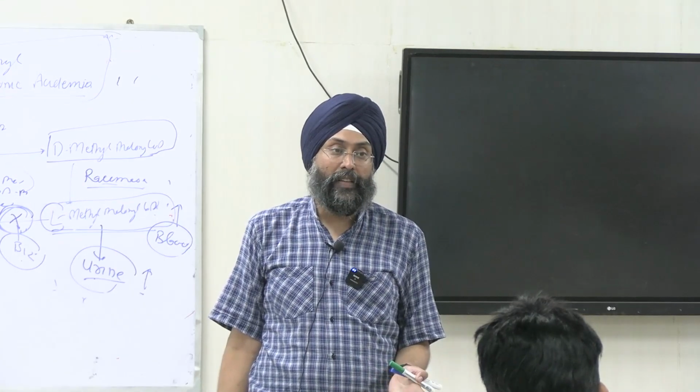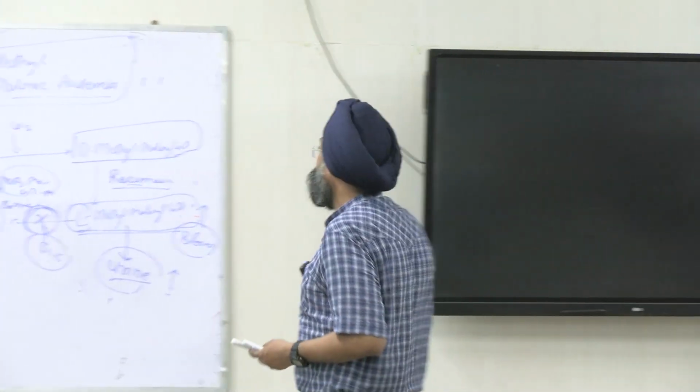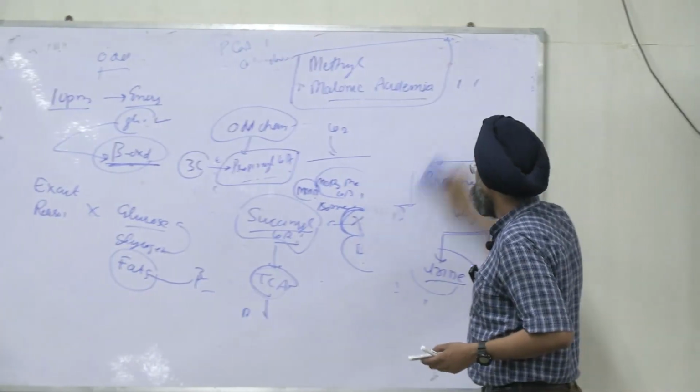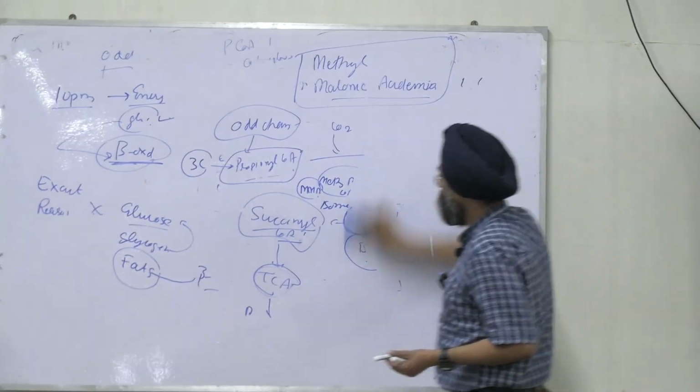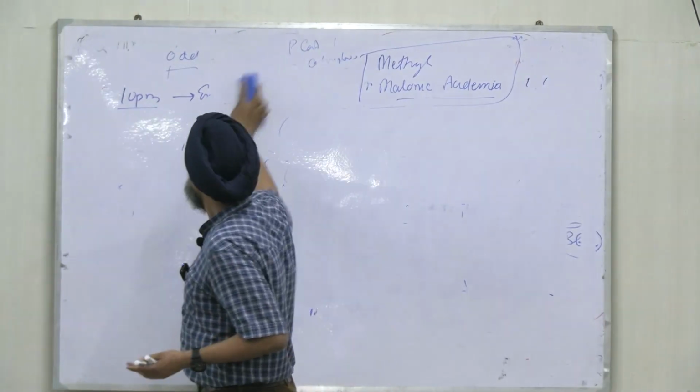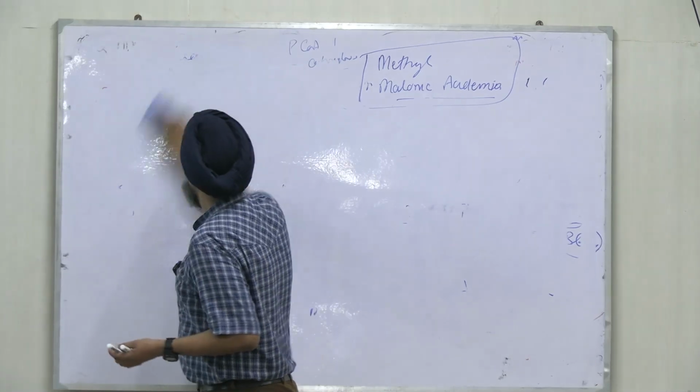Arachidonic acid. They are very important, right? And polyunsaturated means they contain double bonds, right? How will they undergo oxidation? Tell me, anybody.